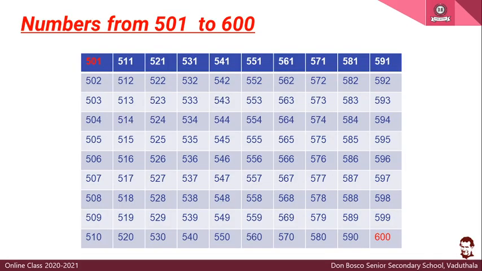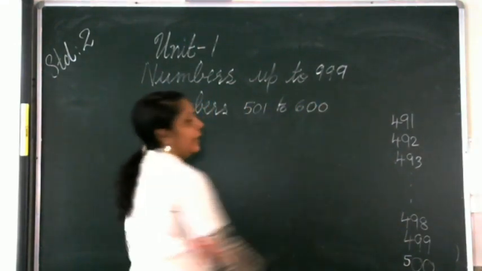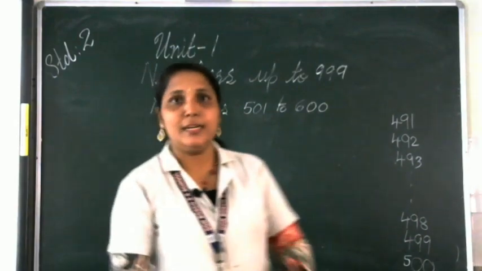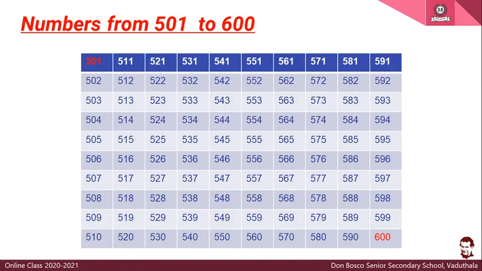Can you tell what the next set of numbers is? Instead of 400, we have now reached 500. So the next set of numbers will be 501 to 600. Okay, now let's see how you will write the numbers from 501 to 600.